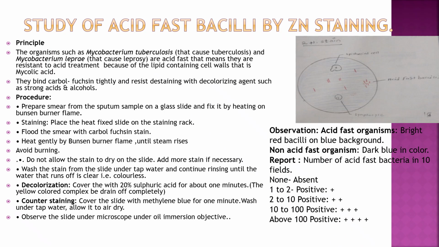Principle of ZN staining: organisms like Mycobacterium tuberculosis, which causes tuberculosis, and Mycobacterium leprae, which causes leprosy, are acid fast. So that means they are resistant to acid treatment. That is why it is also called ZN stain or acid fast stain. This resistance to acid treatment is because of the lipid in the cell wall of these mycobacteria, that is mycolic acid, and because of that they are not decolorized by strong acids and alcohols after they bind with the carbolfuchsin, that is the primary stain.